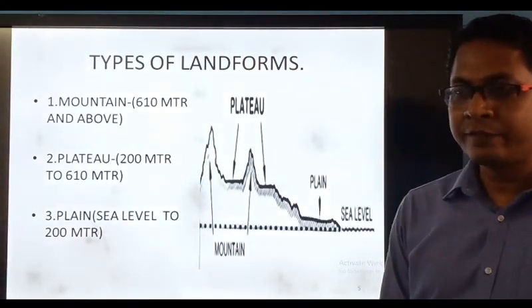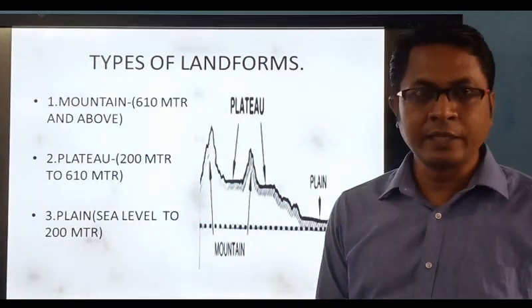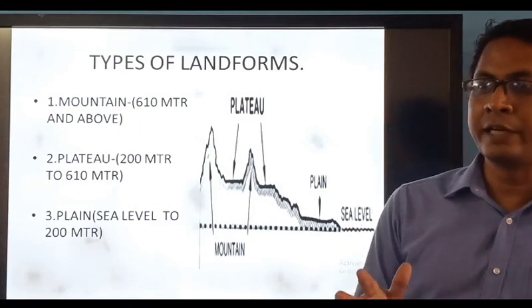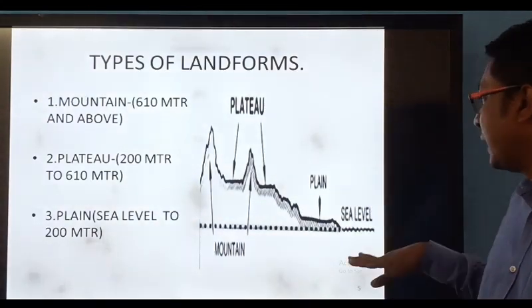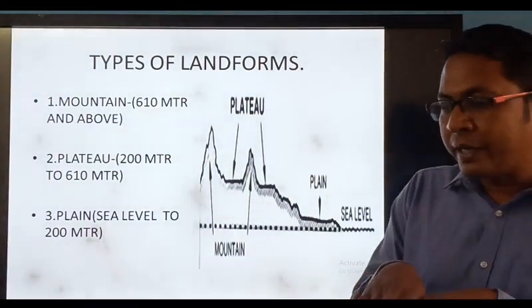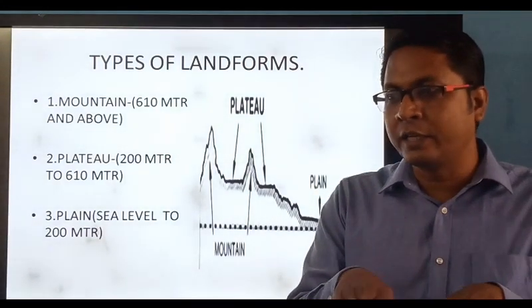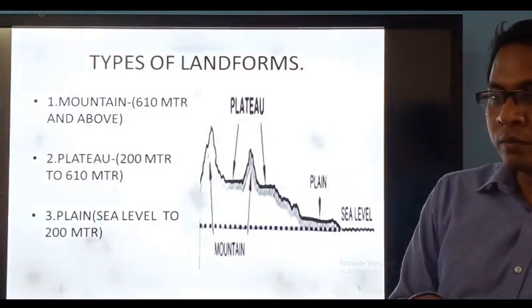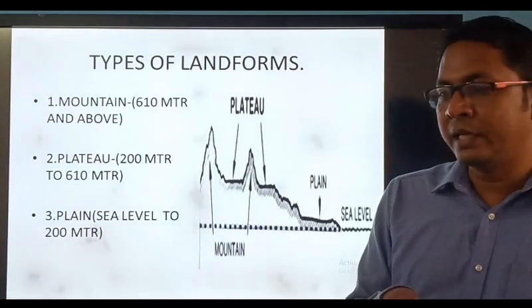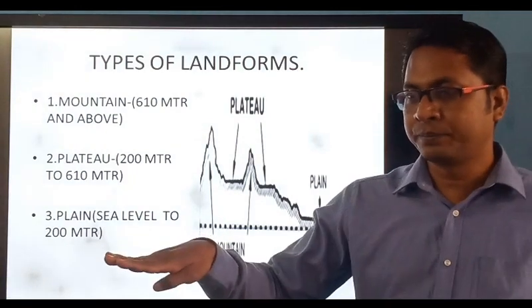Now we classify these three landforms on the basis of altitude, height. You can say height. See, from the sea level, हमारे अर्थ में ओशन वाटर बिल्कुल हर जगह बराबर है, समान है, ठीक है ना. तो किसी चीज को हम लोग उसका हाइट को मापते हैं उसके सी लेवल से. From the sea